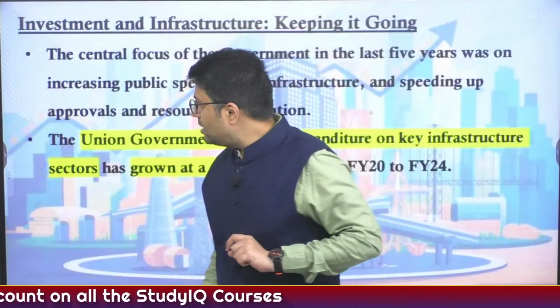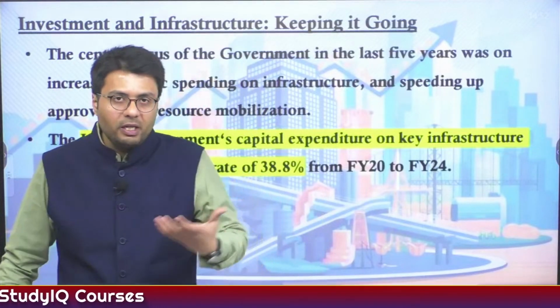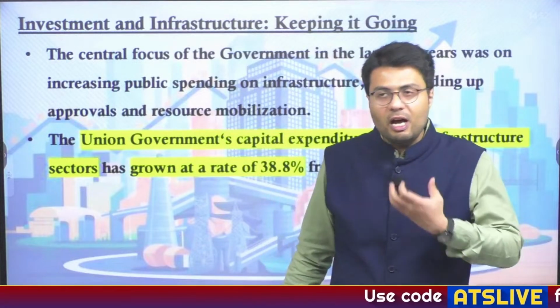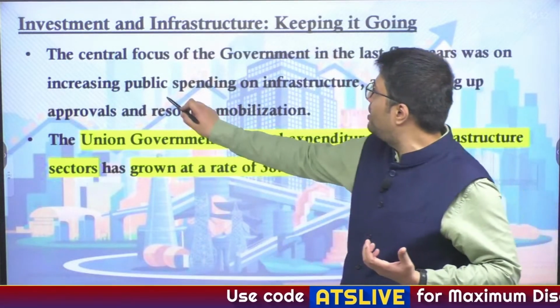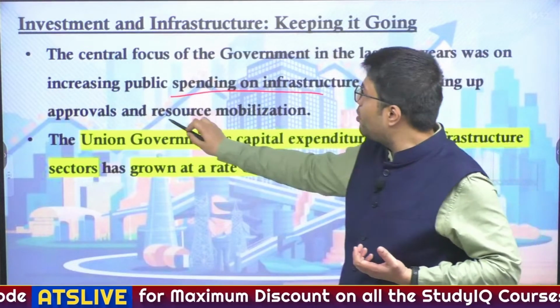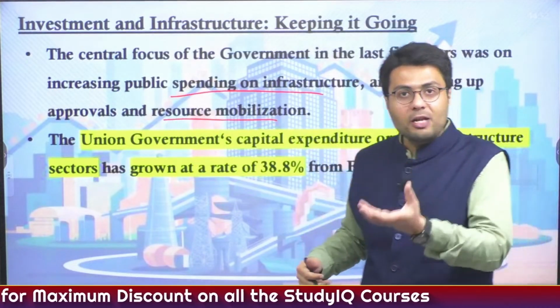Now let us understand what the key focus of the union government has been in the past few years. In the last 5 years, the government has increased its public spending on infrastructural sectors by speeding up approvals and also by mobilizing more and more financial resources.